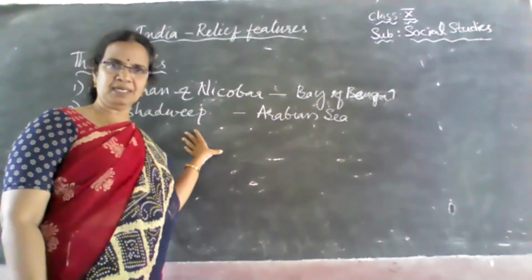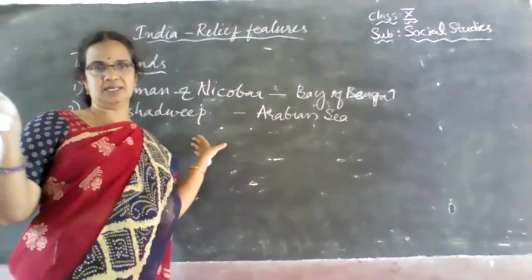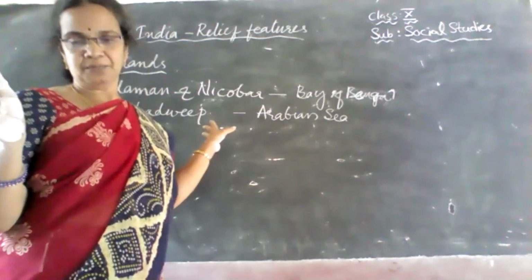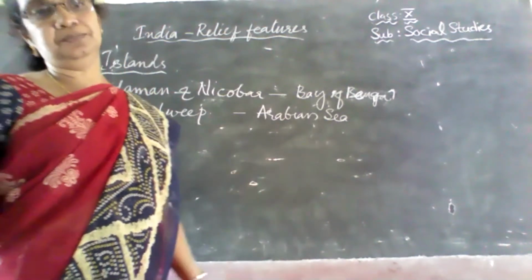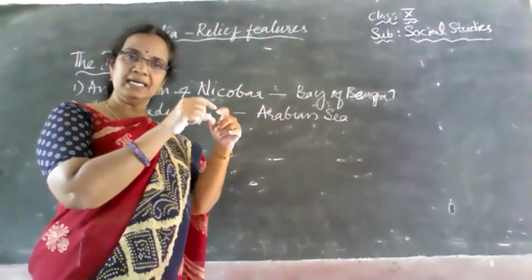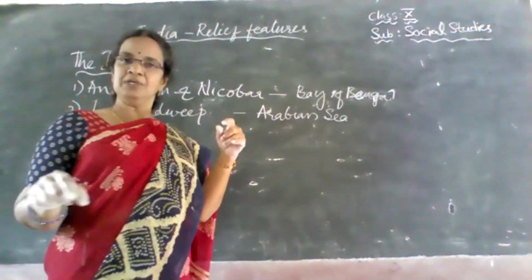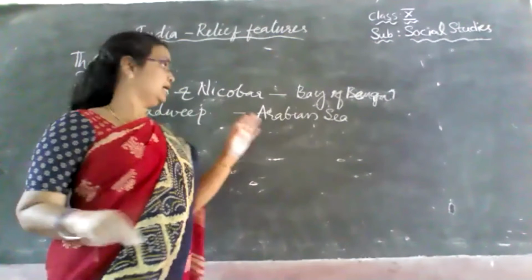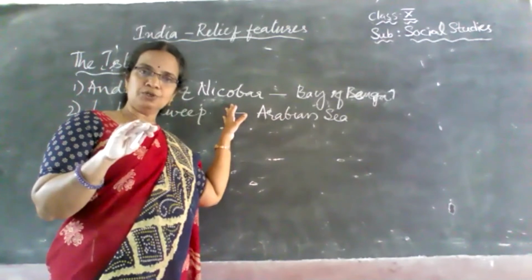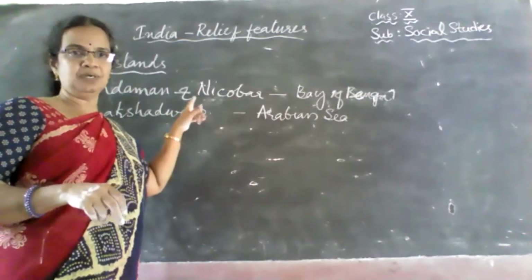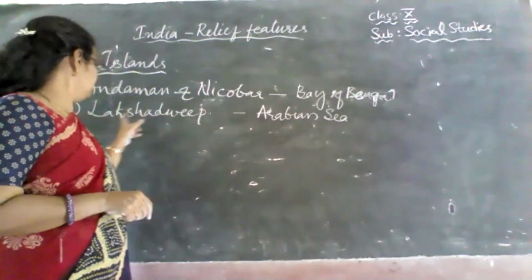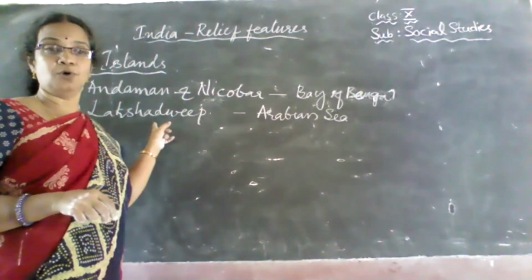Myanmar is our neighboring country, which is towards the eastern side of our country. And in Myanmar, the mountain is named Arakan Yoma. This Arakan Yoma mountain has extended towards the south into the Bay of Bengal. And these Andaman and Nicobar Islands are nothing but the elevated portions of the submerged part of the Arakan Yoma mountain ranges. Okay, children? And coming to Lakshadweep, Lakshadweep are of coral nature.